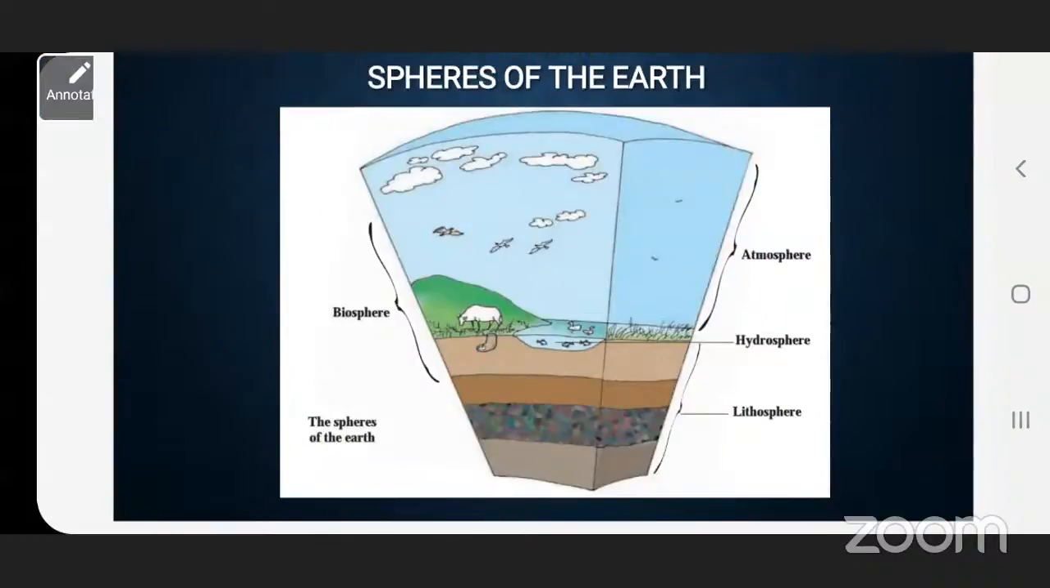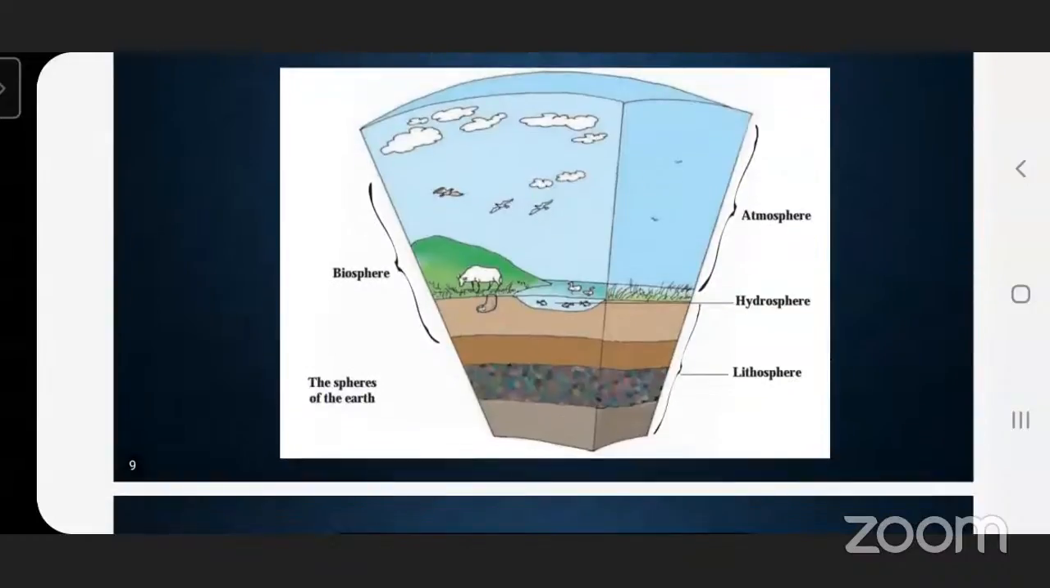So we have learned about the lithosphere. The water part on the earth is called the hydrosphere, and the covering of air or envelope of air is called the atmosphere. Okay.